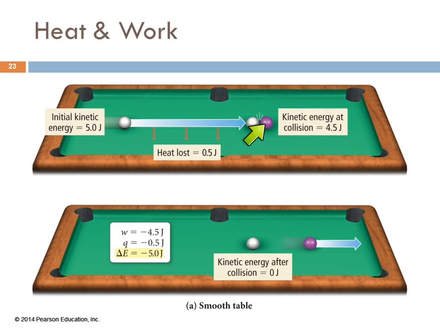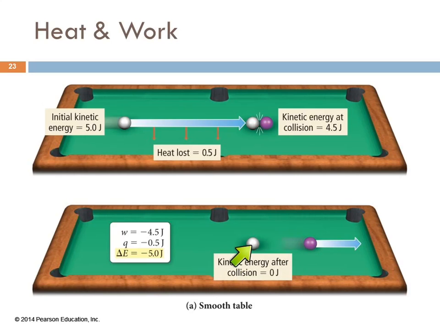And then it collides with another pool ball. When you have a pool ball that's sitting still and you hit a moving ball into it, what happens? Usually the ball that was still, the purple ball, gets the energy and moves, and this ball basically stops. It's kind of a weird thing. It's because this is an elastic collision. Most of the energy gets transferred as kinetic energy, and it doesn't get lost as heat. So the energy from this white ball is transferred to the purple ball. By the time it got over here, it had 4.5 joules left, and so it transfers that to the purple ball.